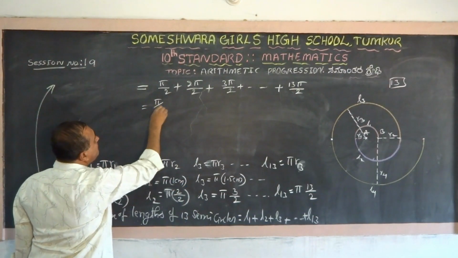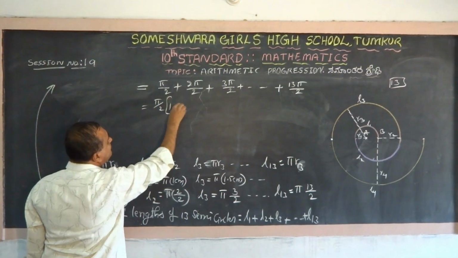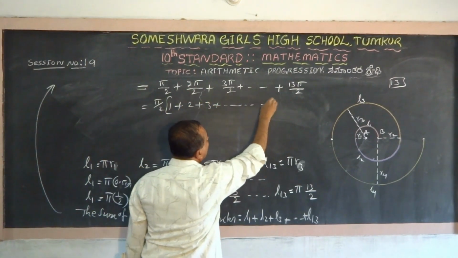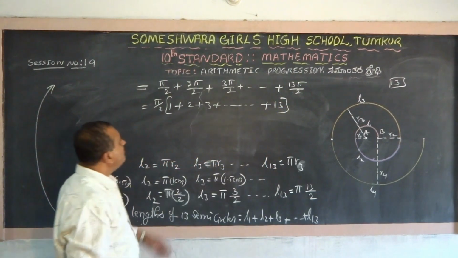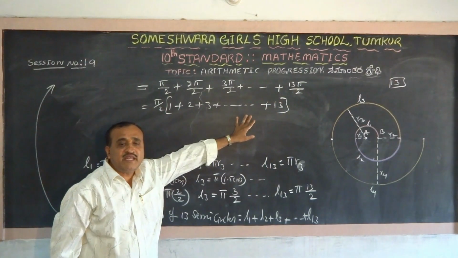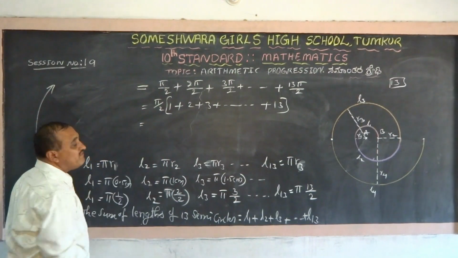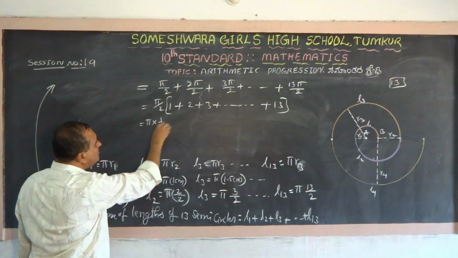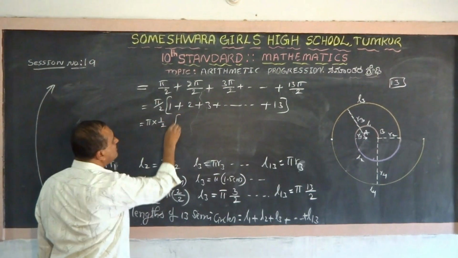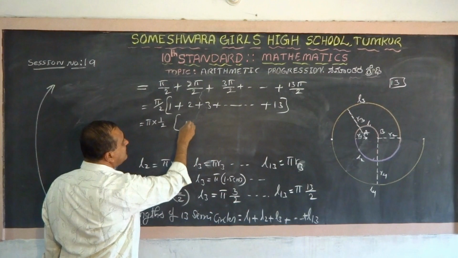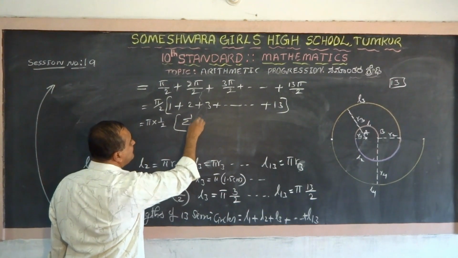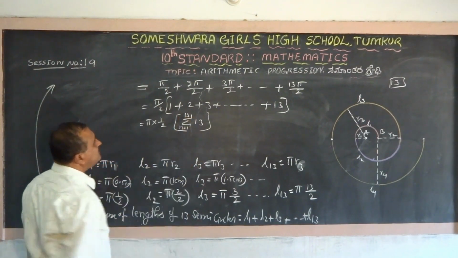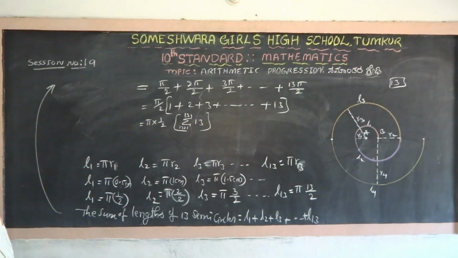Take out pi by 2 as a common factor. This is 1 plus 2 plus 3 plus etc. plus 13. What is this? The sum of the first 13 natural numbers. This can be written as pi into 1 by 2 into the sum of the first 13 natural numbers, where n equals 1 to 13.